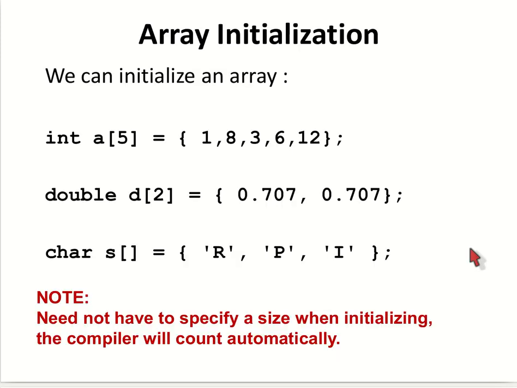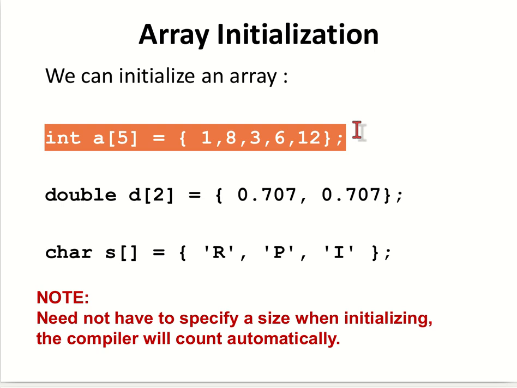The next thing is how we initialize an array. There are different ways of initializing an array. In this case we are creating the array and initializing it at the same time. Dynamic initialization we will see in another session.